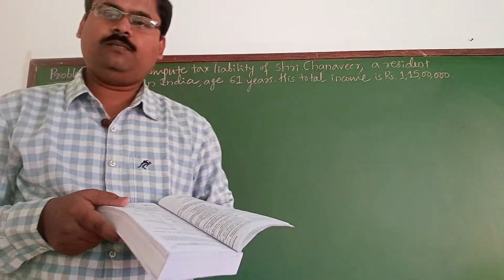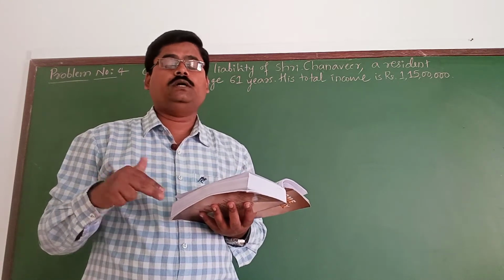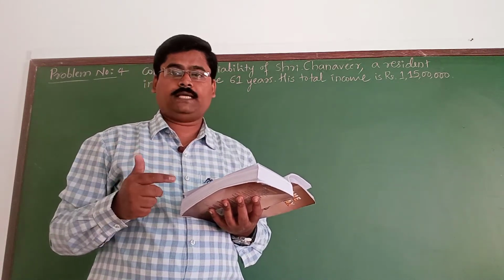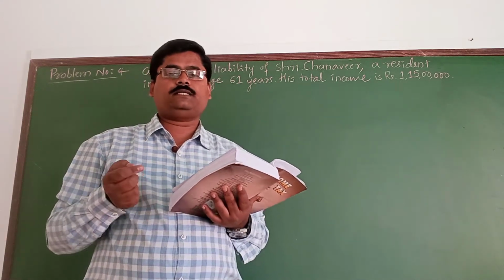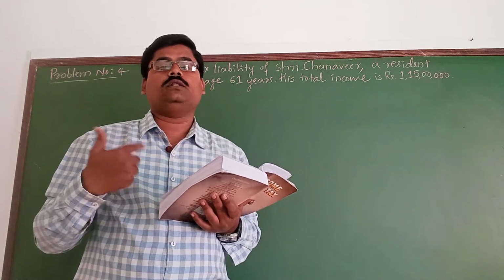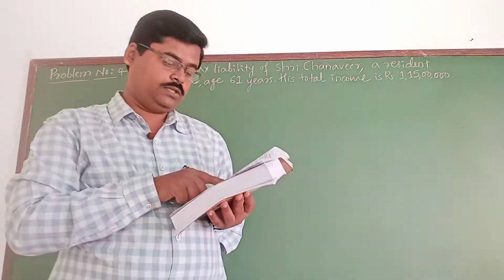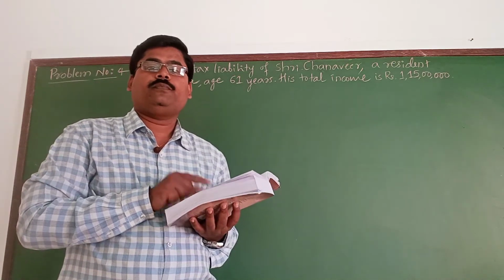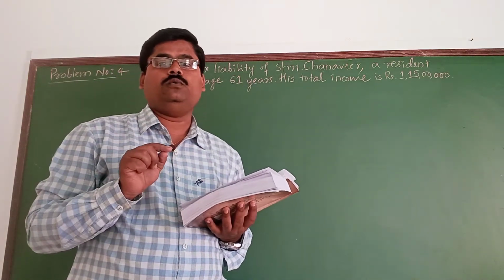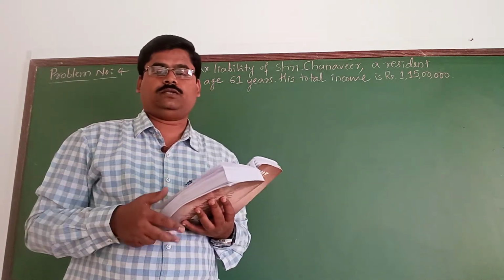So the applicable rates will be, on the first rupees 3 lakhs, there is no tax. Next rupees 2 lakhs, 5%, and next rupees 5 lakhs, it is 20%. On the remaining balance, it will be taxed at the rate of 30%. This is how we are going to tax an individual whose age is more than 60 years and below 80 years.